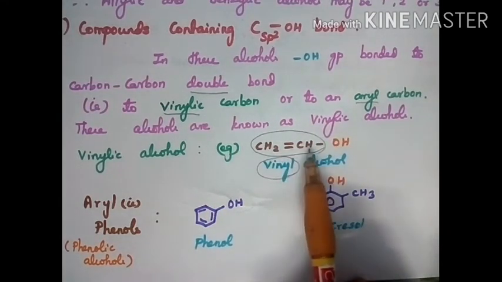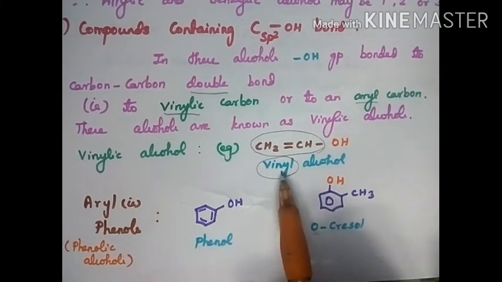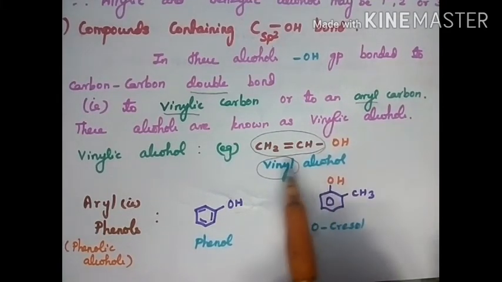Example, CH2=CH. This is a vinyl group. So vinyl, and OH is alcohol, so it is vinyl alcohol.